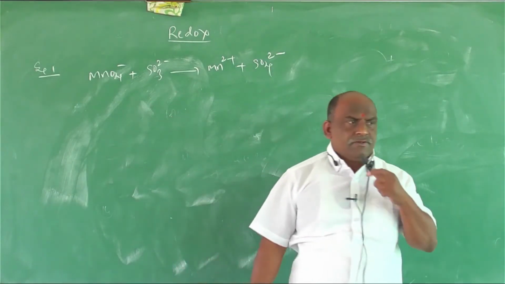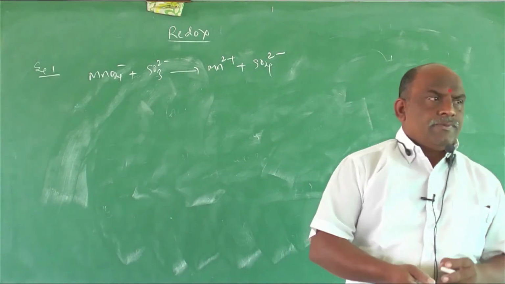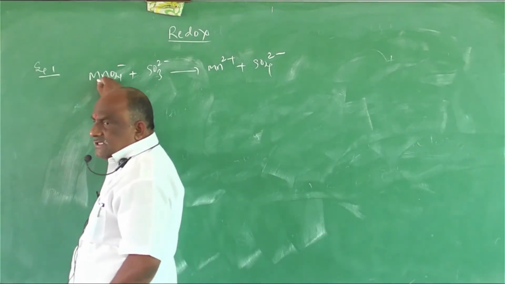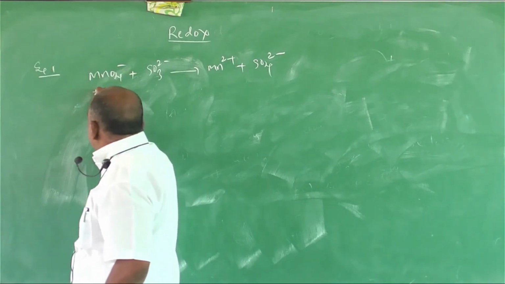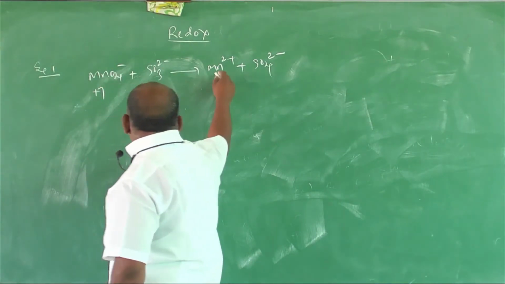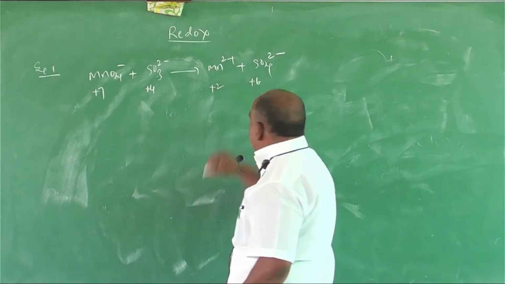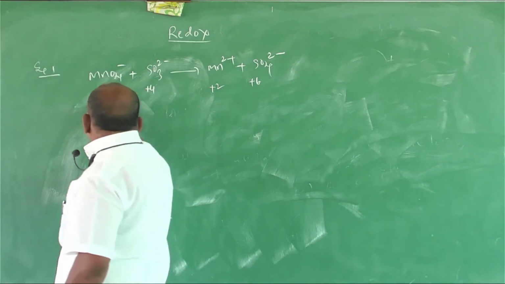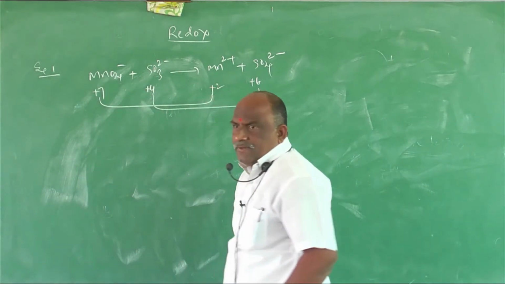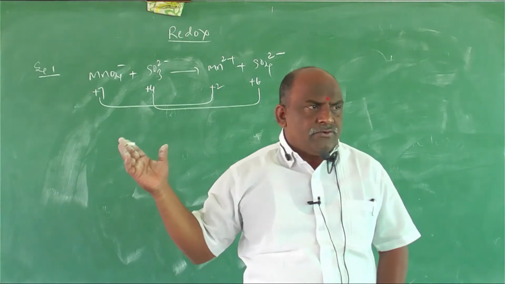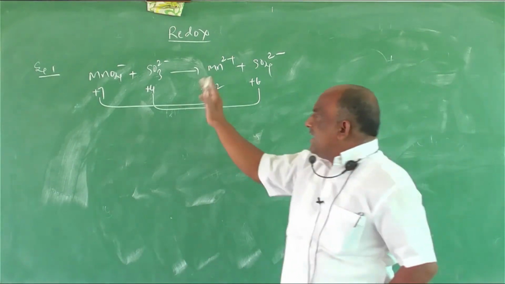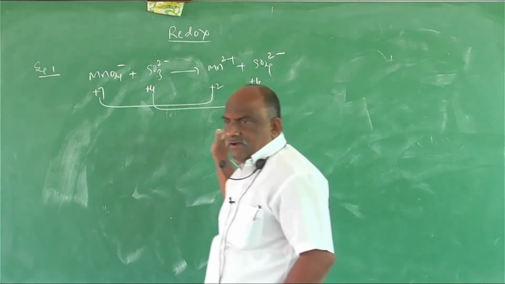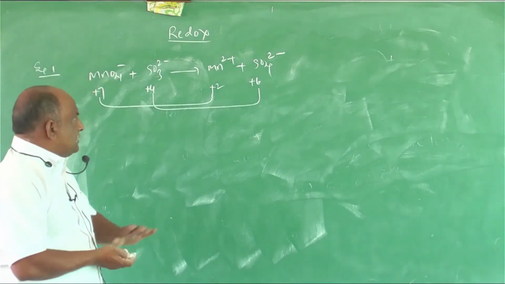This was a reaction. After the reaction, what to do? First find the oxidation states. Manganese: 4 oxygens times 2 is 8, so 7. Sulfur 4. Manganese 2. Sulfur 6. Clear? And divide into 2 equations. 7 to 2, 4 to 6. You can separate manganese and separate sulfur. No need to write all these things for entrance exams.